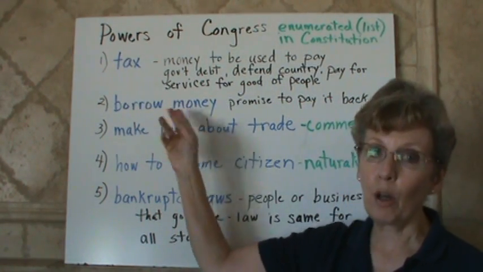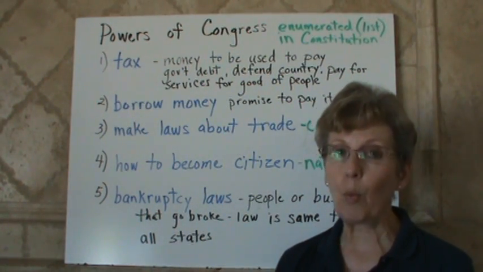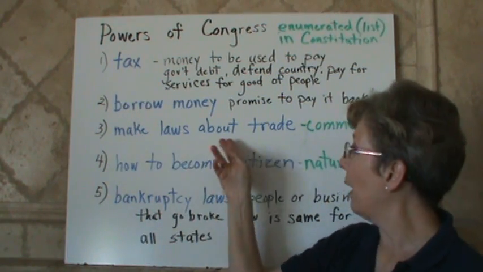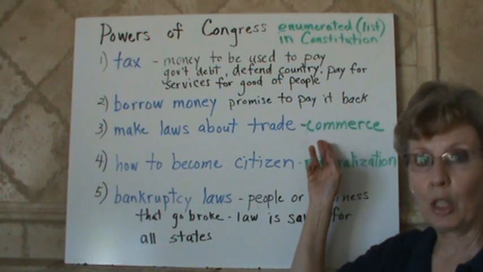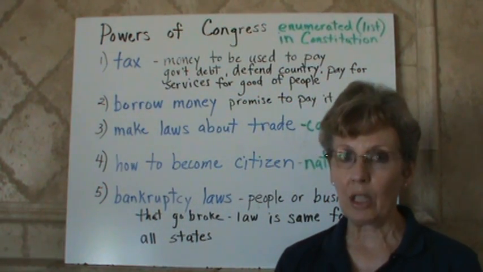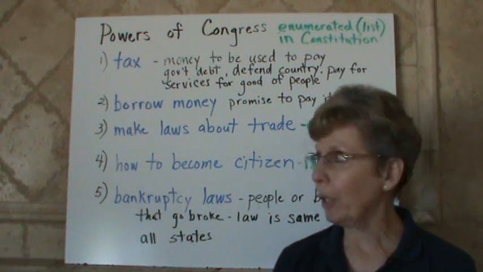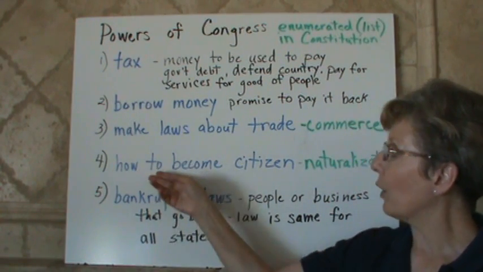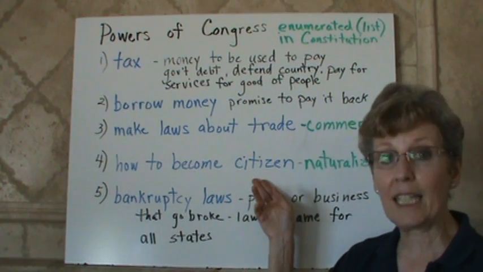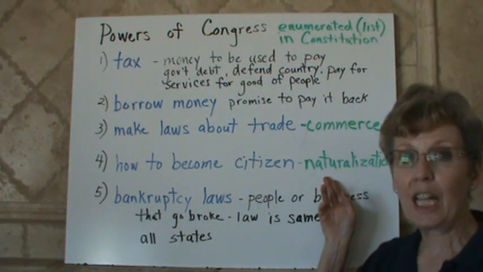Congress may also borrow money with the promise that they will one day pay it back. They also make laws about trade, which is called commerce. Commerce or trade with other countries, among the states, and with Native Americans. Congress decides how a person who was not born here can become a citizen. That is called naturalization.